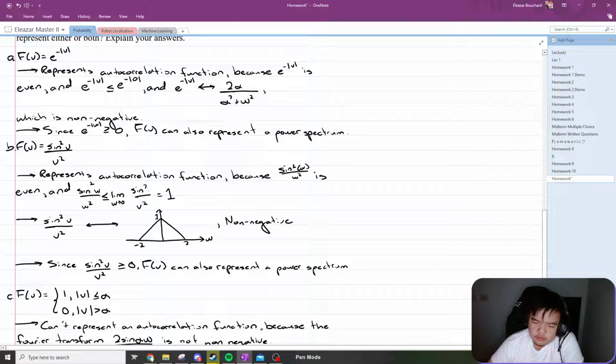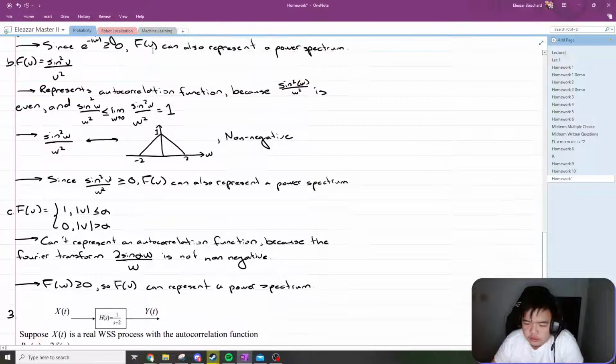You can also take a look at how the Fourier transform of it is like a triangle, so it is non-negative. And since sine squared omega over omega squared is greater than or equal to 0, our f of v can represent a power spectrum.